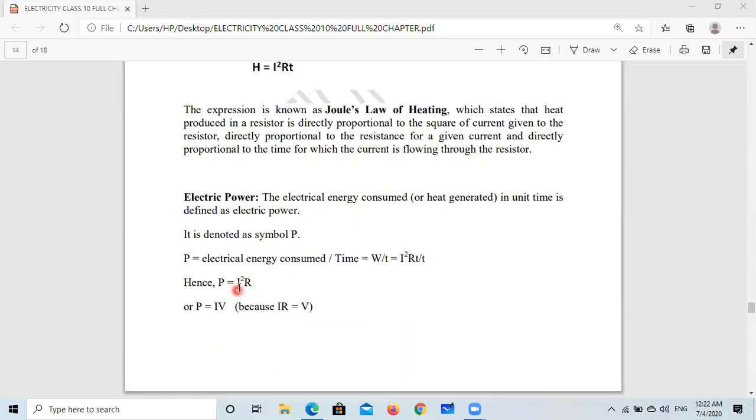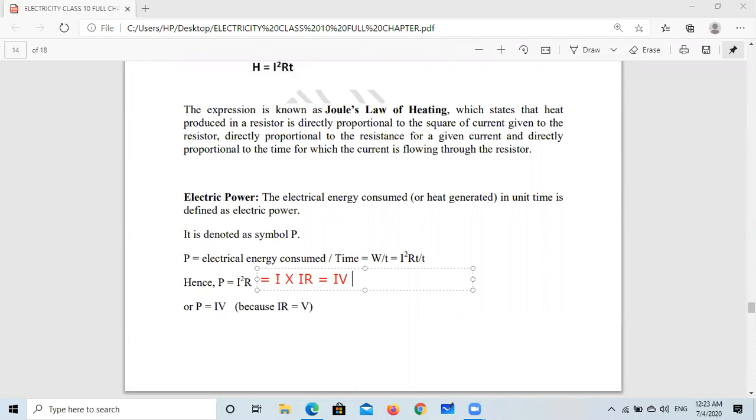Here, I square R can be written as I into IR. But what is IR? IR is V. So we can write VI, or IV. So P equal to I square R can be written as IV. This is the other formula.